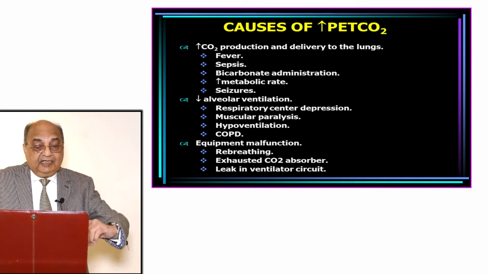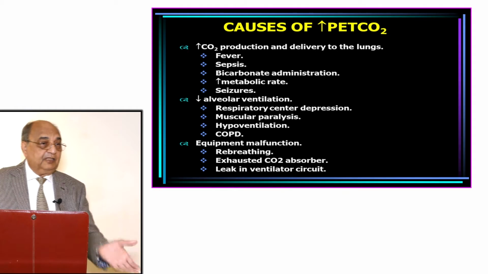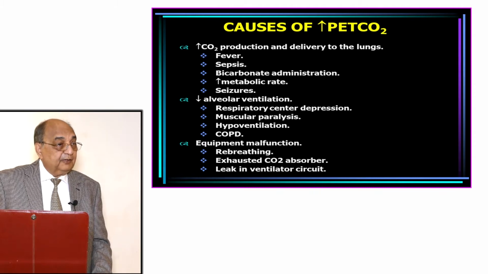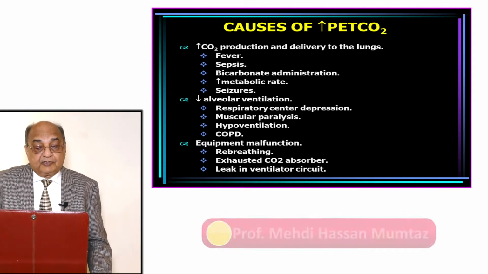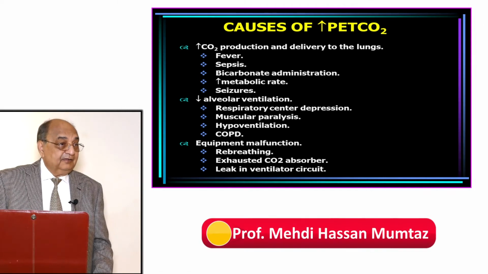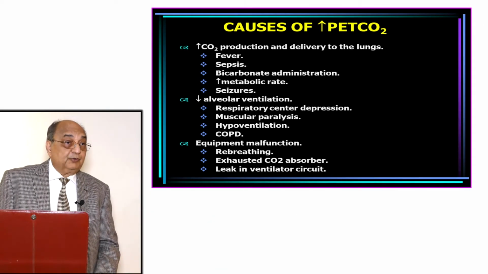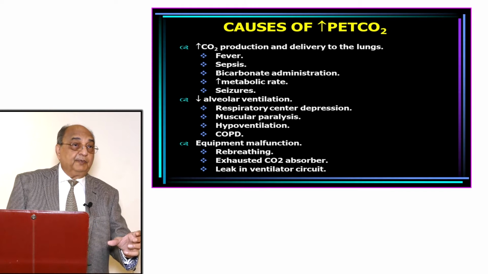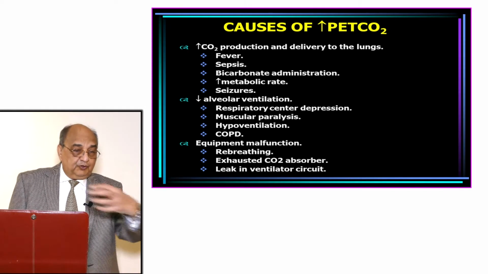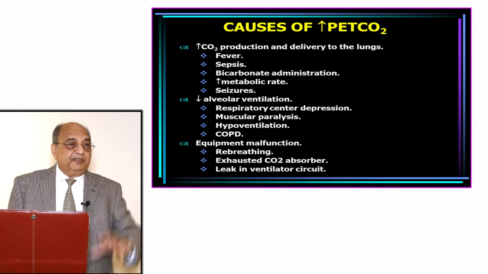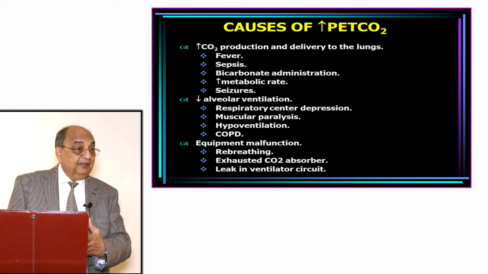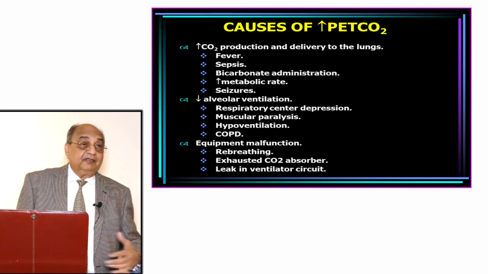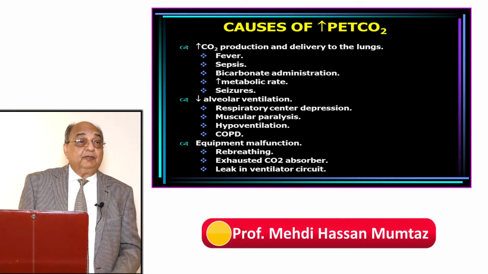Then decreased alveolar ventilation. It is coming there, but it's not being expired out. Like in respiratory center depression, if the patient is not on a ventilator, patient is breathing on his own. Then muscular paralysis. Patient is paralyzed but cannot vent it out. Then that also increases the PETCO2. Then hypoventilation. You are not ventilating properly, so carbon dioxide, diffusing very quickly, coming into the alveoli, is exerting its pressure, but you cannot vent it out properly. That will also raise it. Then COPD patient, there is again, because they cannot vent it out, that accumulates in the alveoli, right?